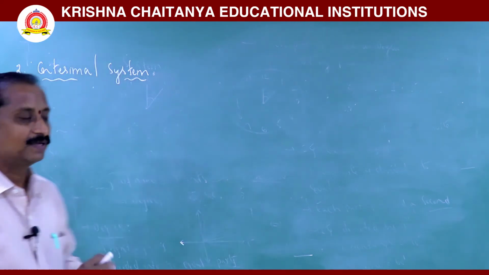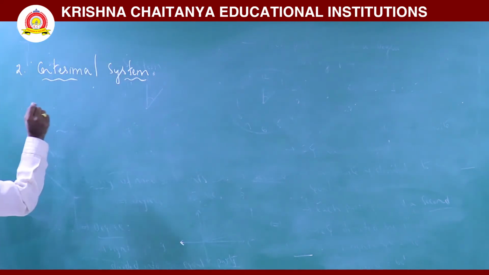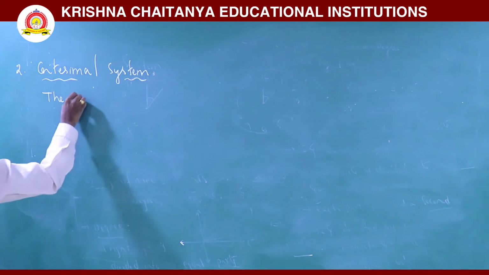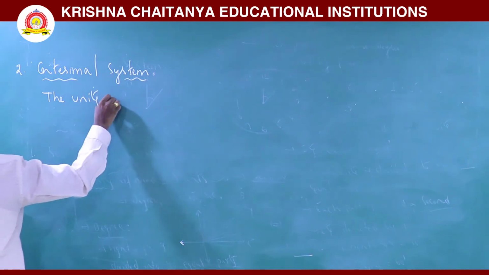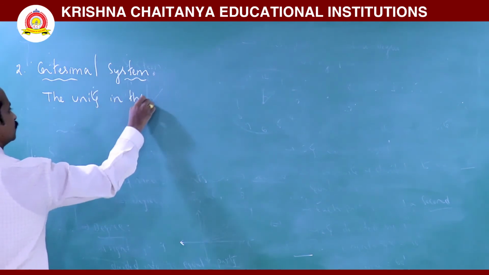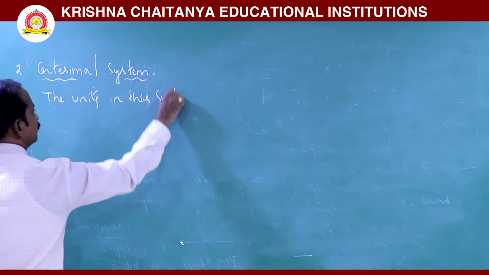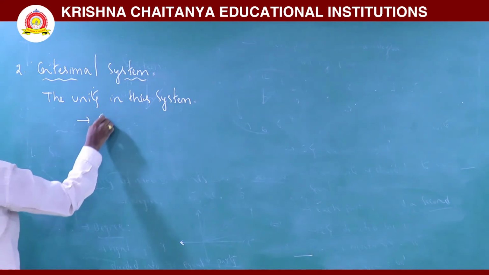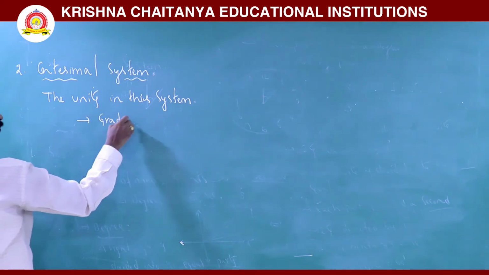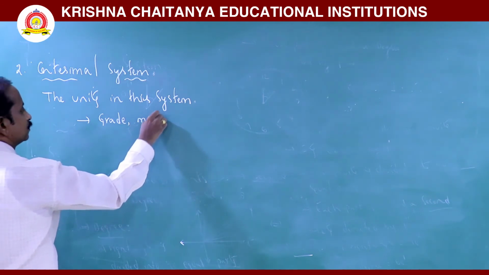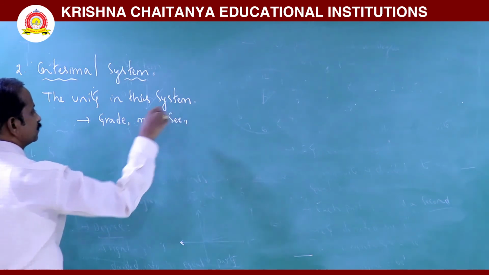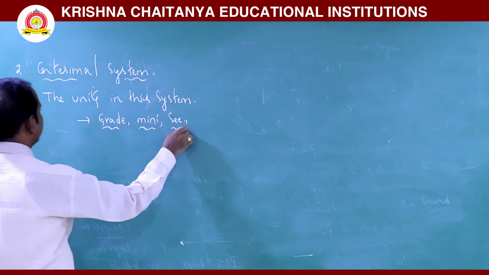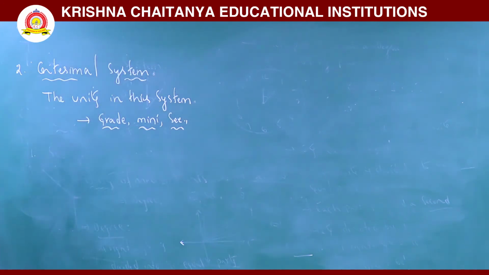The units in this measurement are nothing but grade, minute and second. So what is grade, what is minute, what is second in this centesimal system?